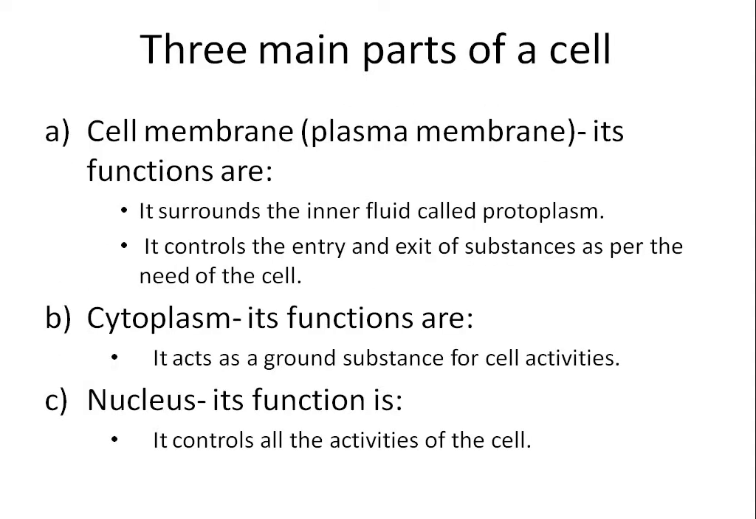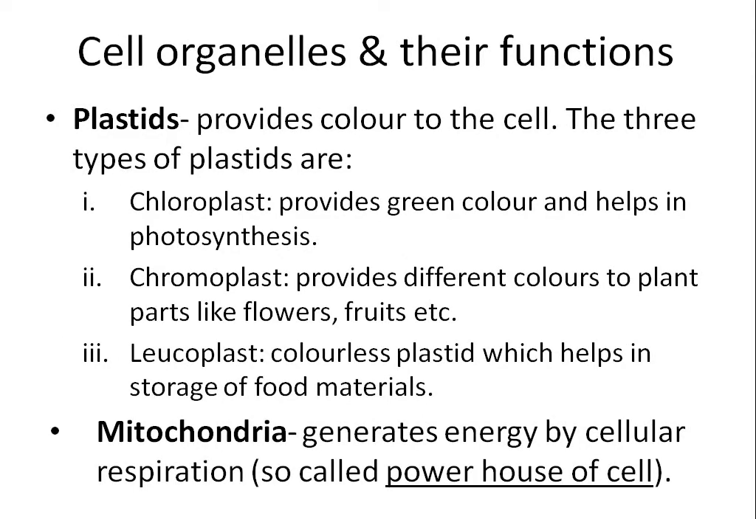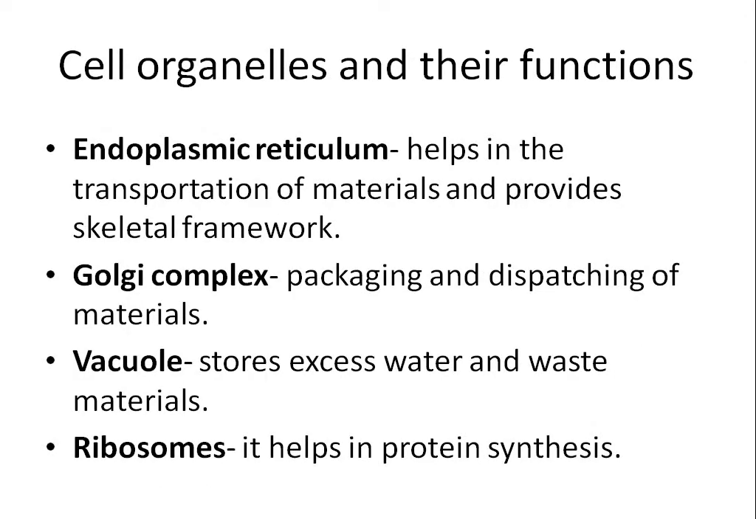Three main parts of cell: cell membrane, cytoplasm, nucleus, its function, cell organelles: plastids, mitochondria, endoplasmic reticulum, Golgi complex, vacuole, ribosomes, all these cell organelles. I think the names are entirely new, entirely tough for you. I think endoplasmic reticulum, you have to learn how to pronounce it. How to pronounce endoplasmic reticulum.